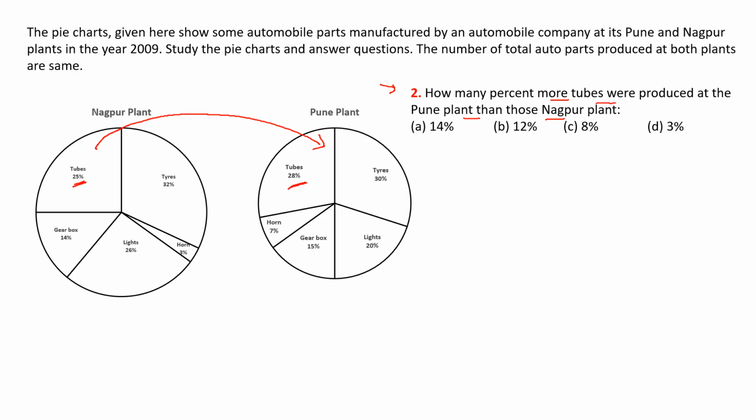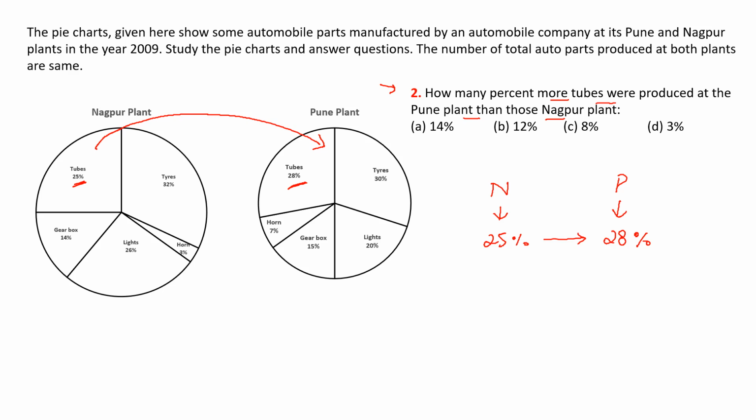And since both the plants are producing the same quantity of automobile parts, we can work directly on these percentage figures. That means Nagpur is producing 25%, and Pune is producing 28%. We can directly work on this percentage figure since both the plants are producing the same quantity.